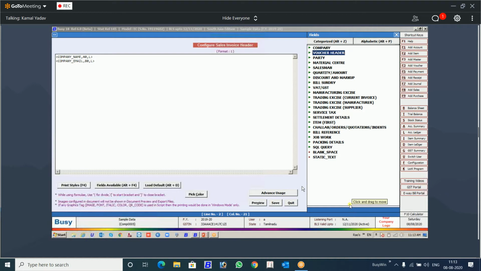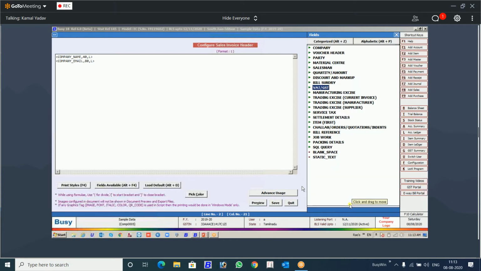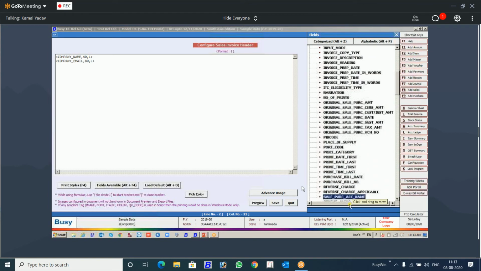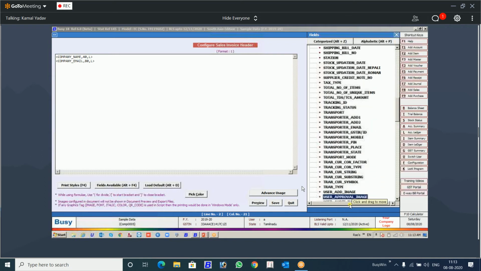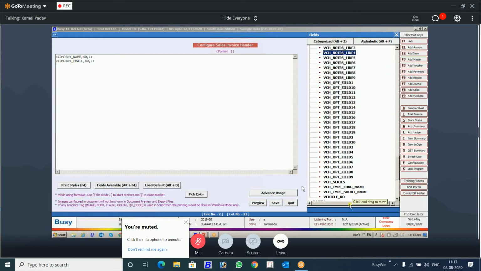See, a list is populated. If you want VAT fields, you can select from the VAT. Again, if you want to select from the header fields, invoice number or voucher number or anything, you can select from here. These fields will be displayed here. You can browse and select your respective field that you want to give in the QR code. All these fields, anything you can choose here.